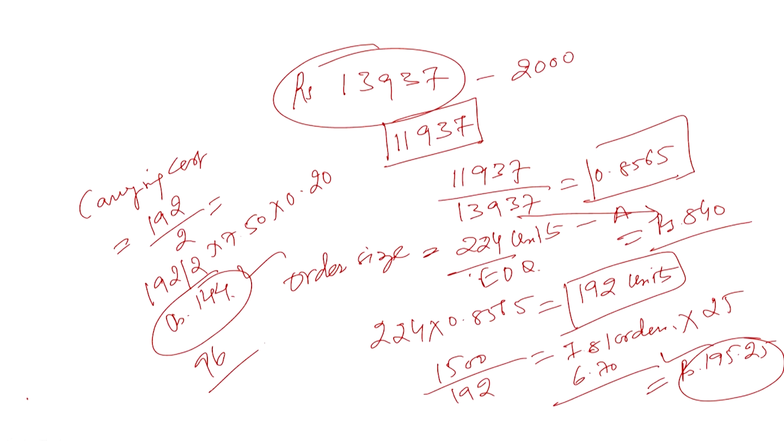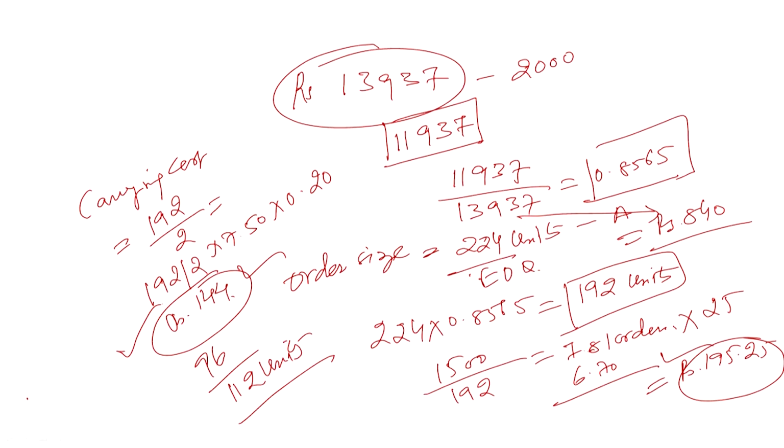Earlier, how much was the average inventory? It was 112 units, so it will come down by a certain number of units. Roughly you can say that average inventory has come down by 16 units, and if you are storing 16 units less, then 16 into 7.5 is the total amount which we need not invest now. If you are saving that investment, your carrying cost will also come down by 20%. So we have seen that the new carrying cost is 144 and the ordering cost has increased a bit, that is 195.25.